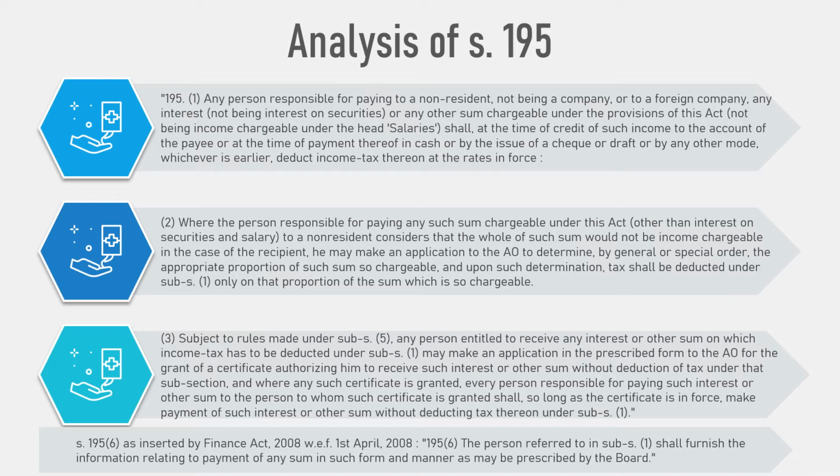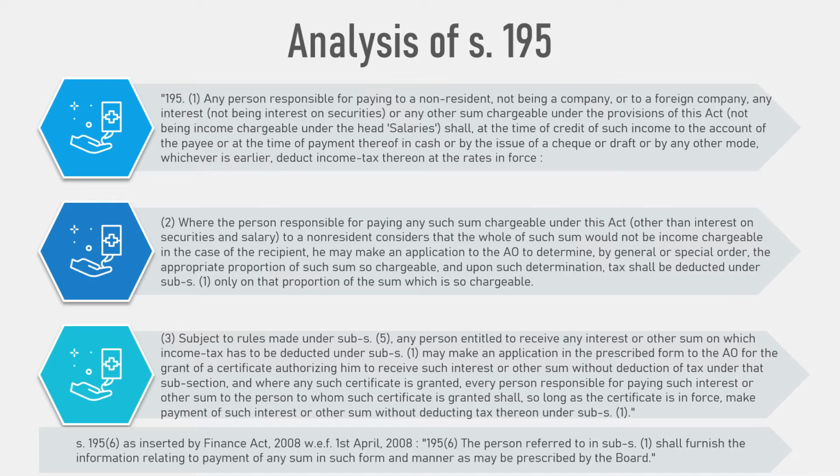Subsection 2. Where the person responsible for paying any such sum chargeable under this Act, other than interest on securities and salary, to a non-resident, considers that the whole of such sum would not be income chargeable in the case of the recipient, he may make an application to the assessing officer to determine by general or special order the appropriate proportion of such sum so chargeable, and upon such determination, tax shall be deducted under subsection 1 only on that proportion of the sum which is so chargeable.